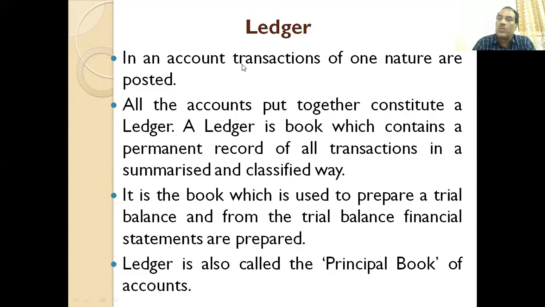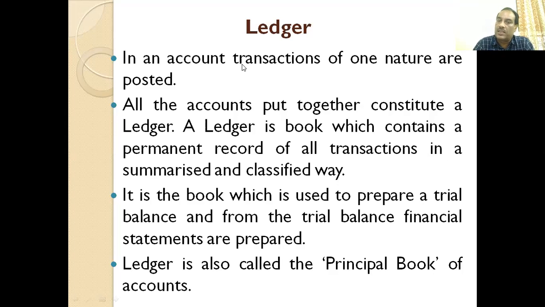All the accounts put together constitute a ledger. So we have different kinds of accounts. We maintain different kinds of accounts in a journal. Journal has subsidiary accounts like cash accounts, purchase returns accounts, creditors accounts, debtors accounts. A number of accounts are there. Those all are subsidiary accounts. And all accounts put together constitute a ledger. So ledger is a combination of all accounts. It is the record of all accounts.